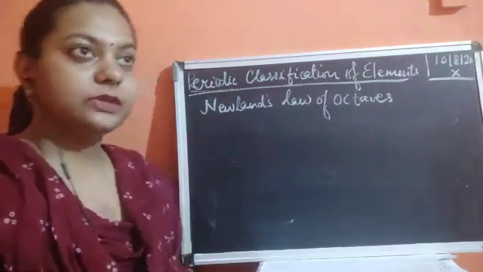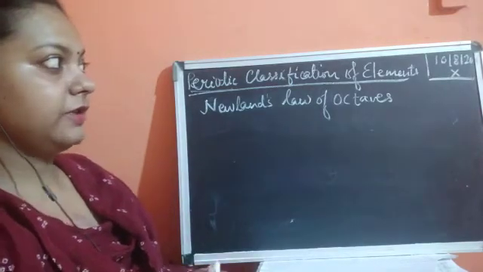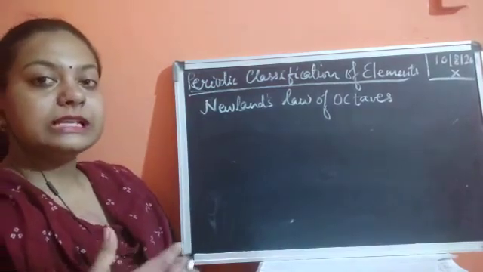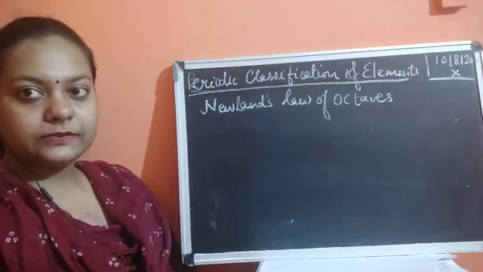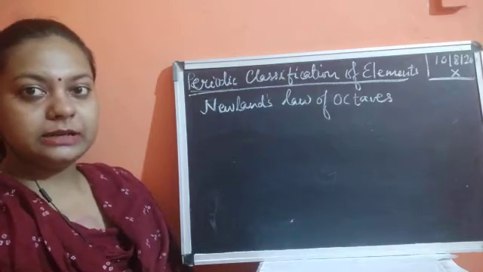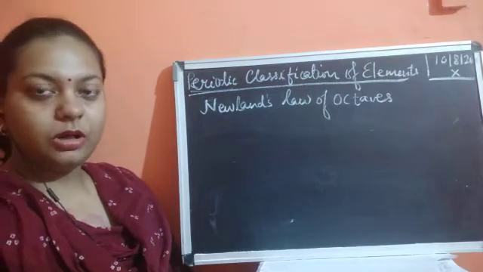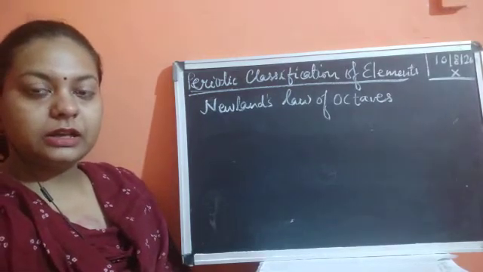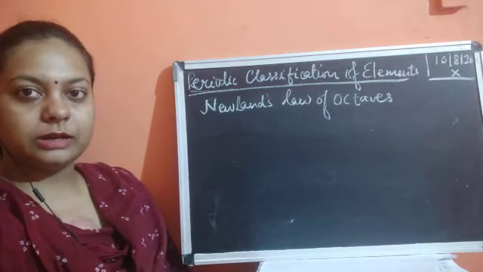Now the next thing we discussed was the different types of classification, and why it is there: the need of classification. What was the need of classifying things? As I told you, there are about 118 elements now. If we have to study the properties of all the elements, how could we study them? If we classify things, it puts them in order.